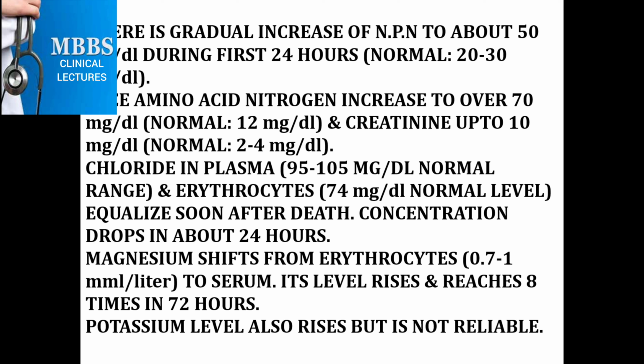Chloride in plasma and in erythrocytes becomes equalized soon after death, and the concentration drops in about 24 hours. These are the parameters which we use, which are very important in estimation of time since death. Magnesium shifts from erythrocytes to serum, and its level rises and reaches 8 times in 72 hours after death. Potassium level also rises, but it is not reliable.